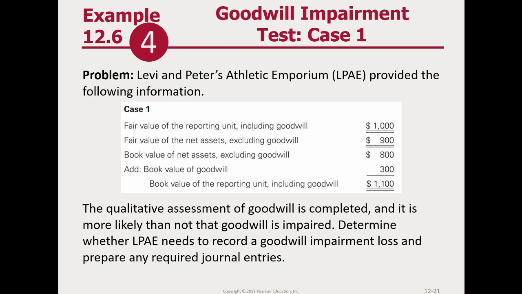The quantitative test compares two things: fair value of the reporting unit, which includes goodwill, to book value of the entire unit, including goodwill. So we're looking at 1,000, the top number, and 1,100, the bottom number of this particular table. So if book value is 1,100, fair value of the entire unit is only 1,000, well, we have an impairment.